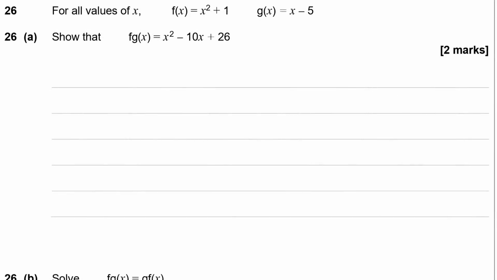I've been given two functions of x. f of x equals x squared plus 1 and g of x equals x minus 5. I need to show that f of g of x is that expression there.